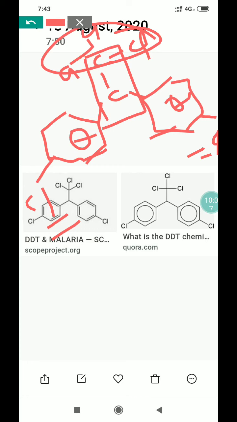DDT is a persistent organic pollutant, readily absorbed in soil and tends to accumulate in the ecosystem. When dissolved in oil or other lipids, it is readily absorbed by the skin.